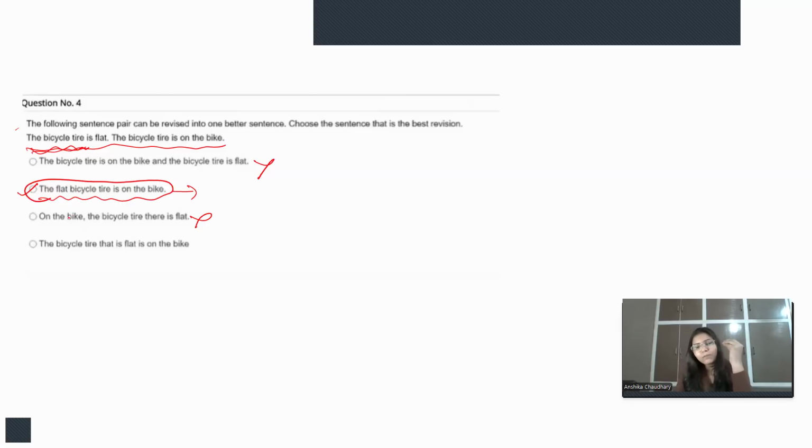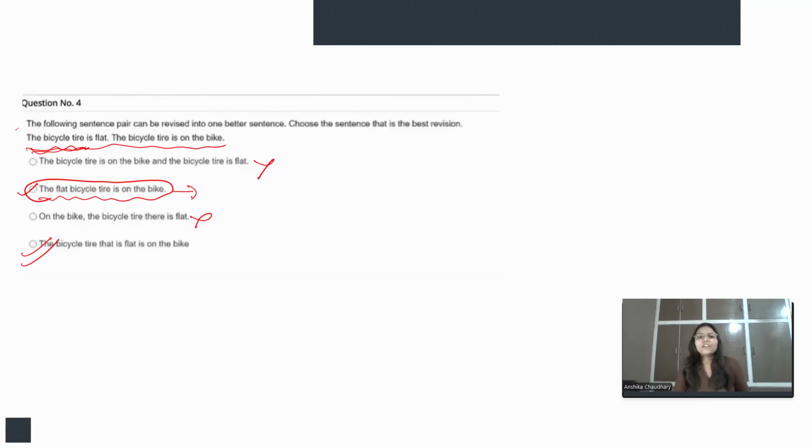But if we talk about more specificity, more expressiveness, more clarity, then option number four will be the correct one. The bicycle tire that is flat. We are specifying the quality here. The adjective will be properly used: the bicycle tire that is flat is on the bike. So this option number four is clearly defining the meaning. There is no kind of ambiguity, right?